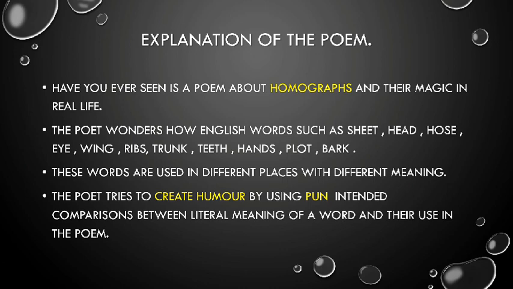Come on, let us have a gist of the entire poem. Have You Ever Seen is a poem about homographs and their magic in real life. The poet wonders how English words such as sheet, head, hose, eye, wing, ribs, trunk, teeth, hands, plot, bark, and other words which have different meanings can be used in sentences. These are all words of homographs.